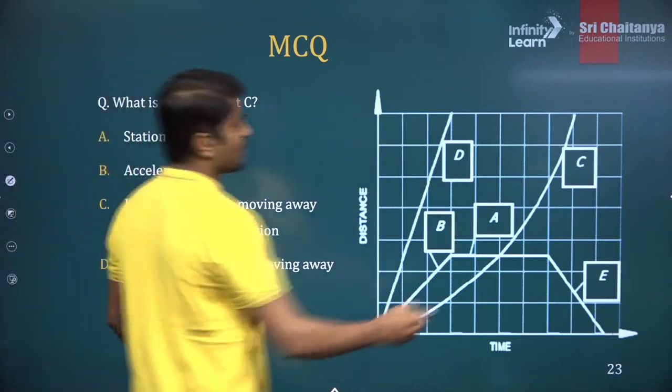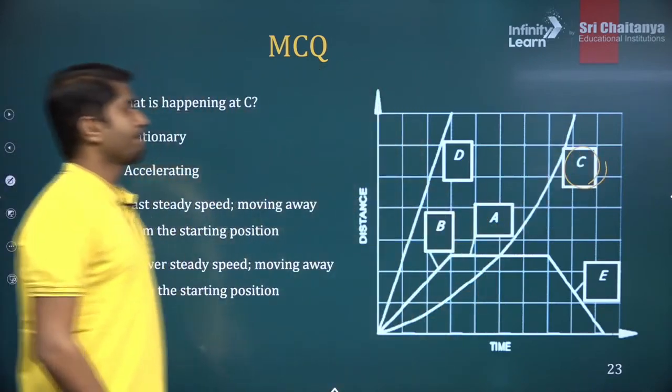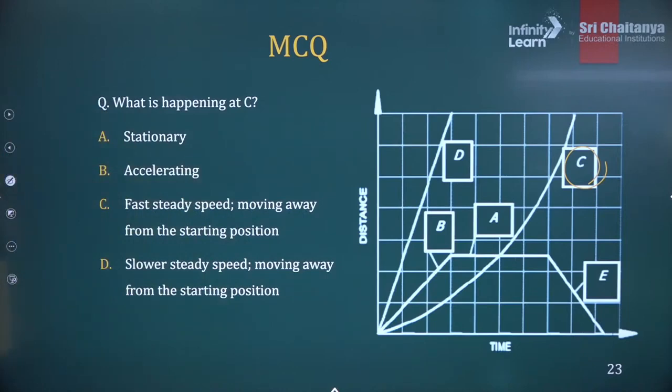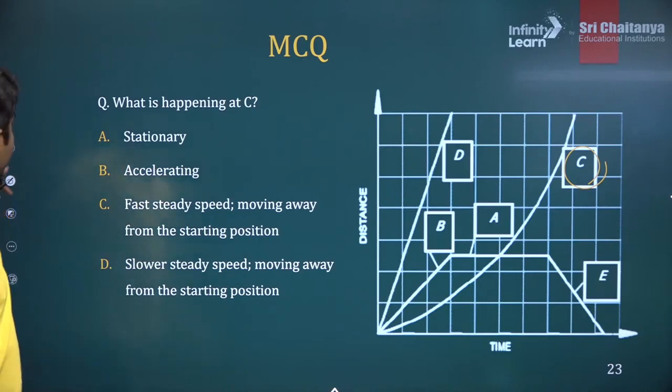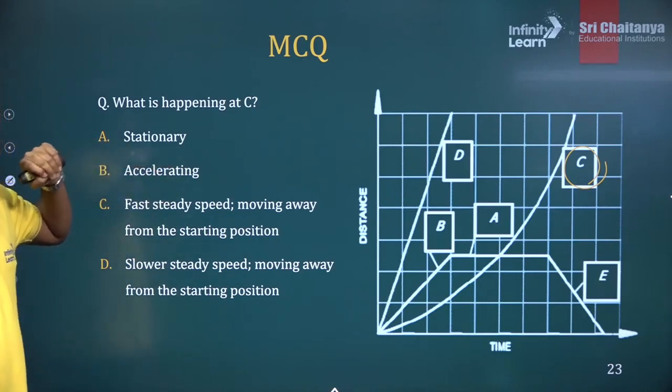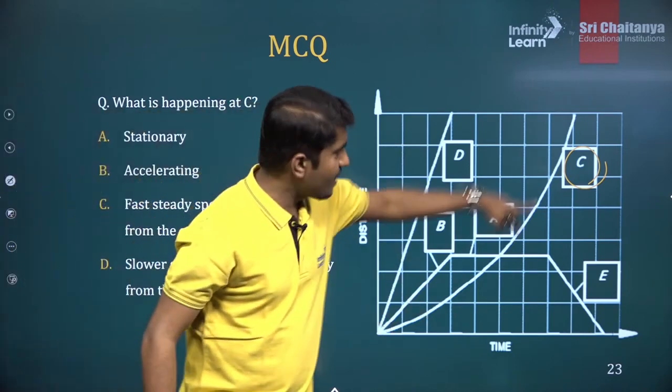Solve this. So C is this graph, this one. So tell me what is happening at graph number C. Which of the following is correct? Okay, you guys are thinking it is B. B is accelerating. All right, let's find out. This is our graph C.